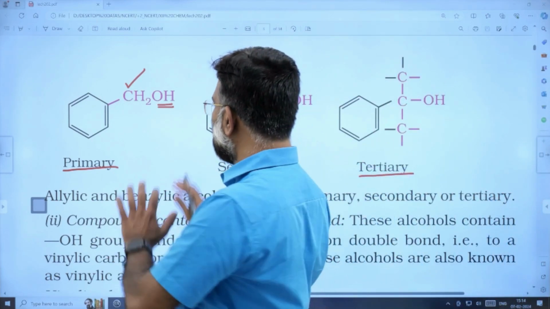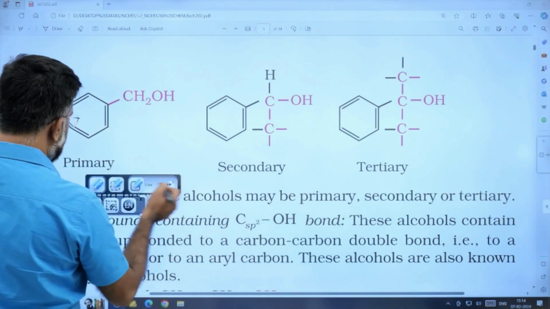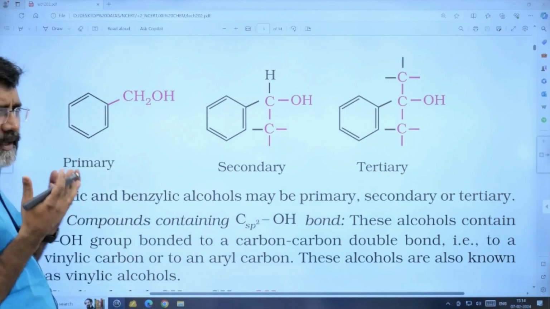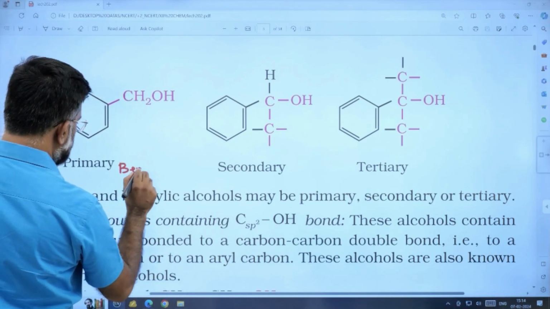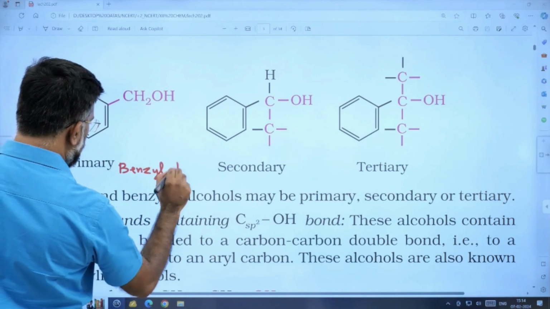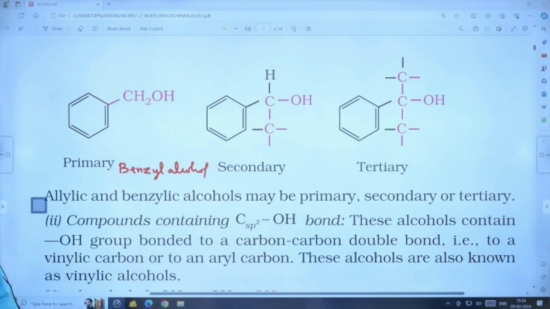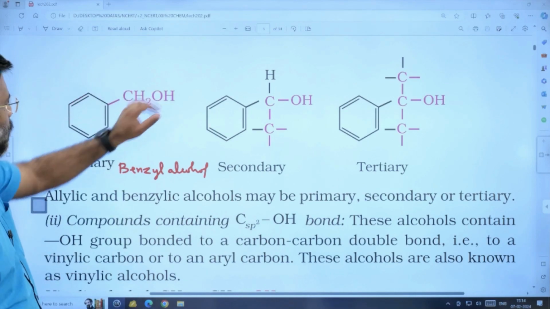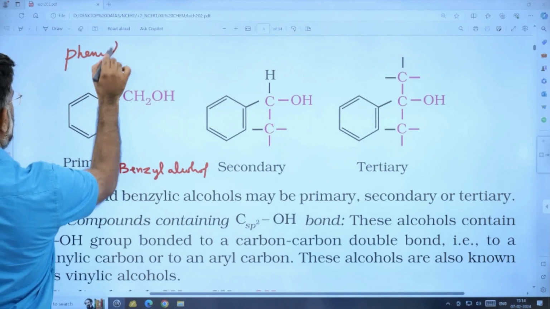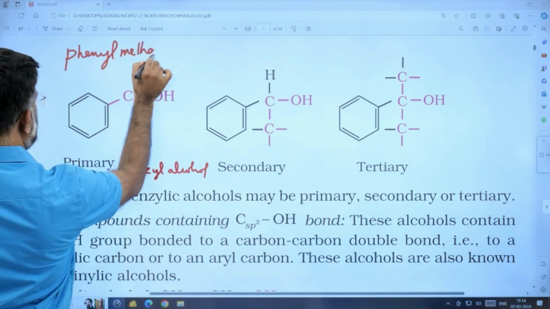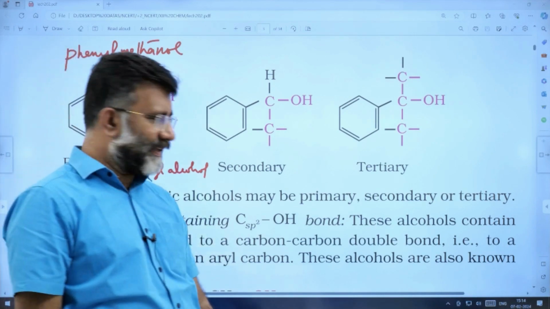Benzylic alcohol, right? How does the IUPAC name of this benzyl alcohol come? What is the systematic name of benzyl alcohol? The name benzyl alcohol is enough. That name is enough. But again, what is the systematic name? It may be called phenyl methanol. Phenyl methanol, like that. Okay.